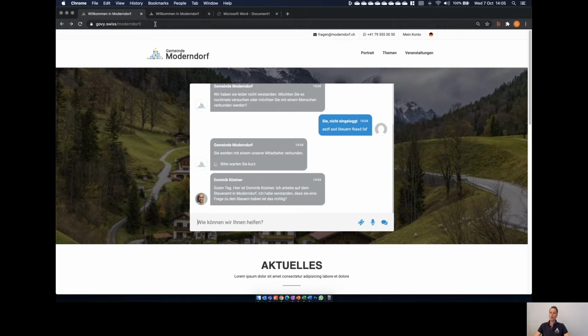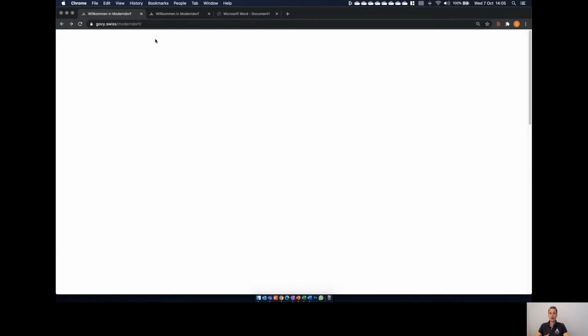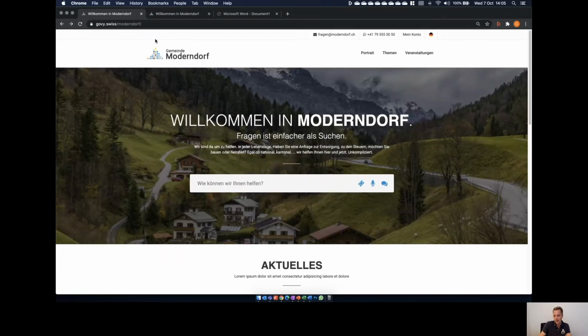So just to show what the fallback is if the bot is not getting further, or is at the end, or the user is stuck with the request. Always a human agent can jump in.